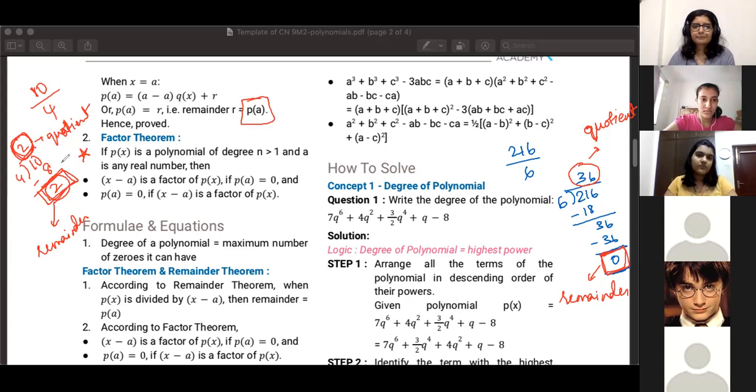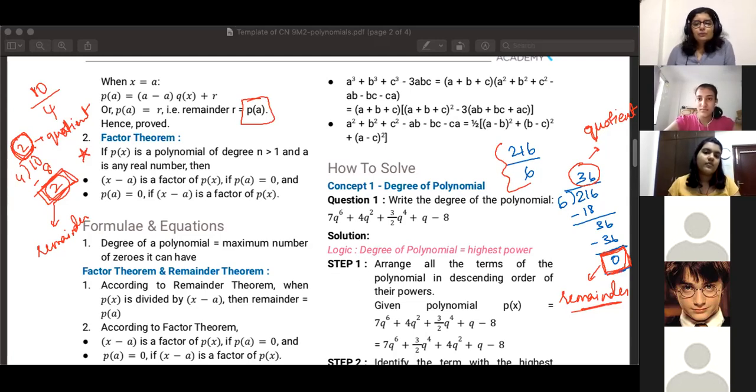And when something is perfectly divisible, like 216 by 6, when nothing is remaining, the remainder is 0, then 6 is a factor of 216. So 216 is basically 6 into something.